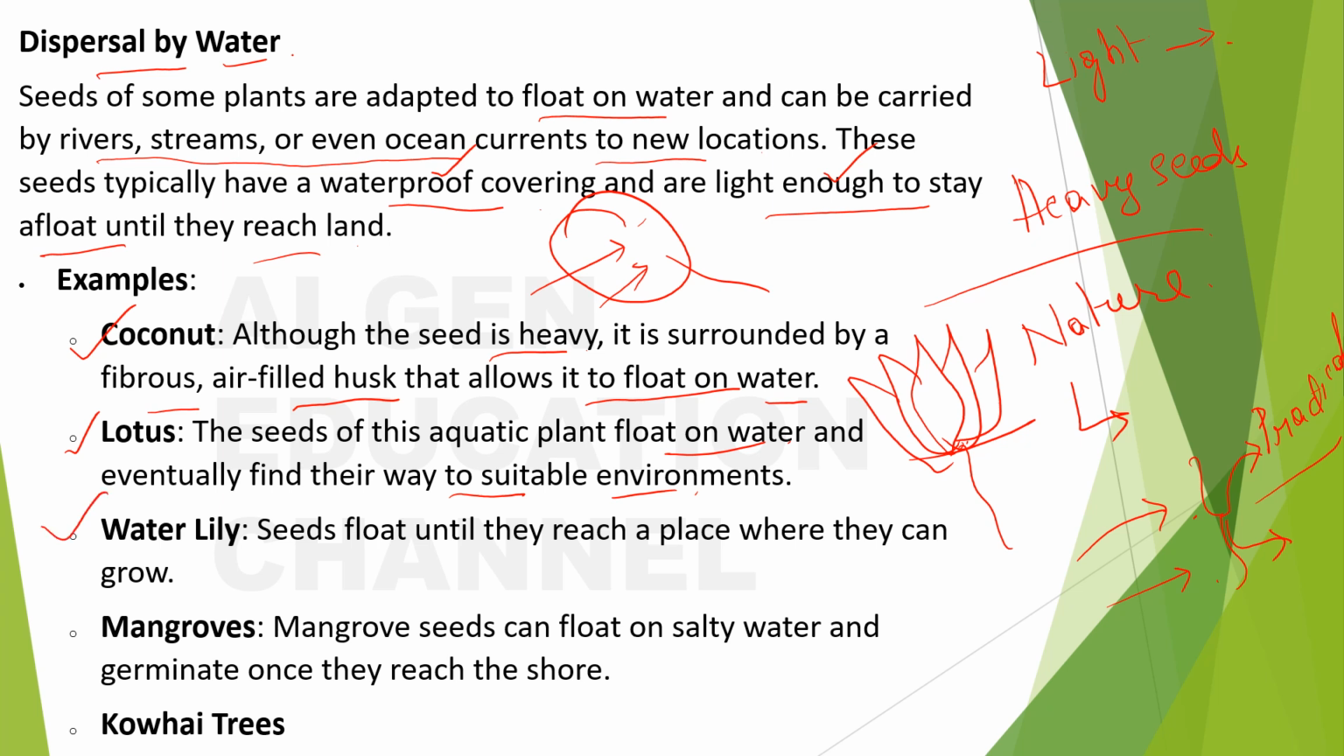And next, water lily and mangroves and cohydries. Mangroves are different types of trees. You can see them in Sundarbans. You can learn about this in your higher grades, most probably in 6th grade itself. And next is cohydries, which I think you can find in New Zealand. Mostly they are popular there.